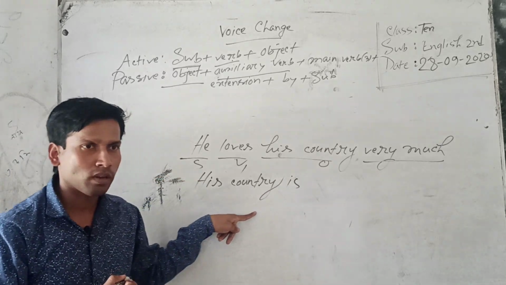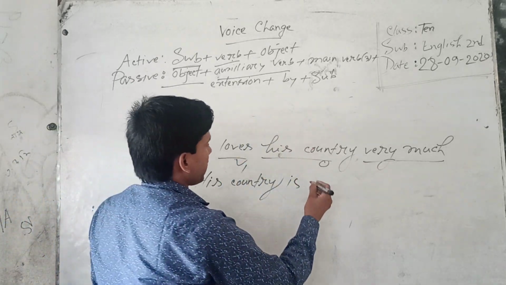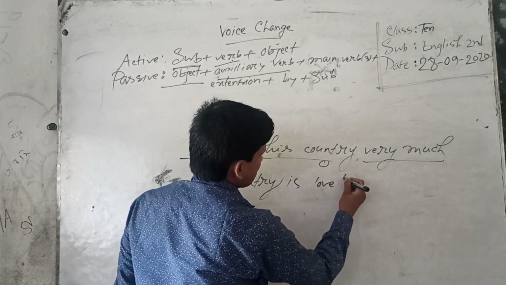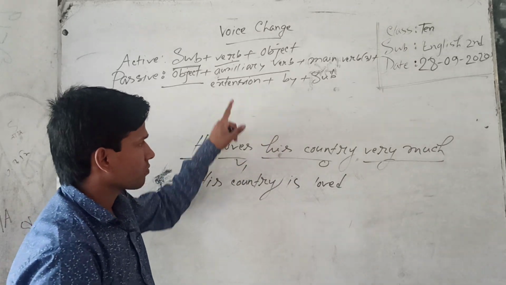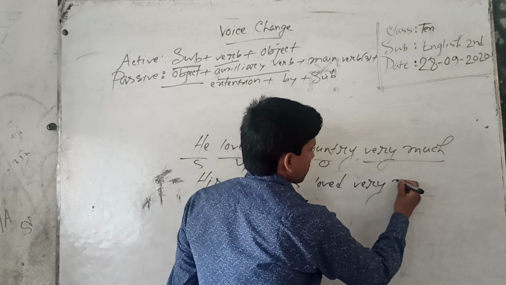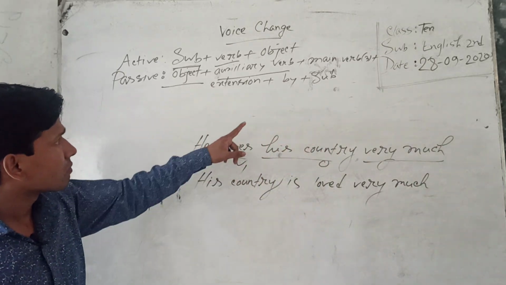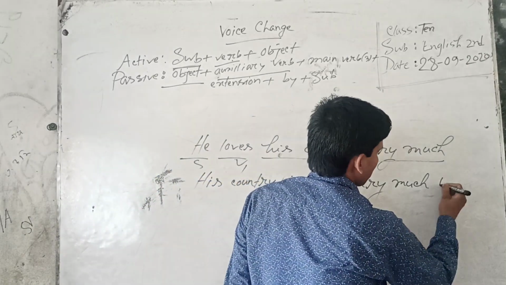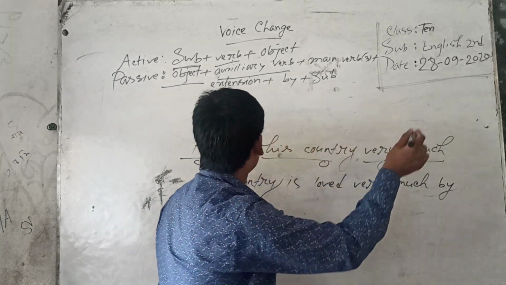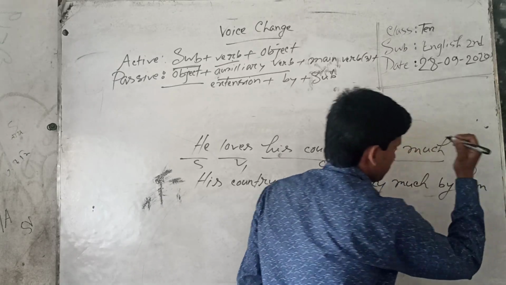If the subject is singular number, you have to use is. Then main verb 3, loved. Then extension, very much. Plus by plus subject. He will be him. Understand?